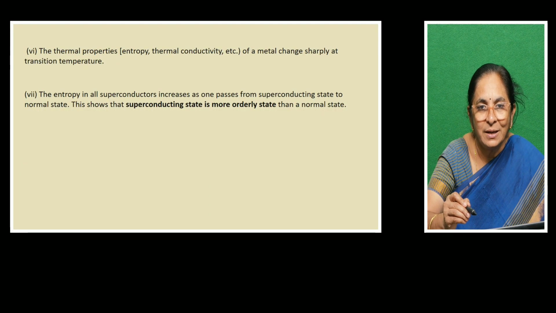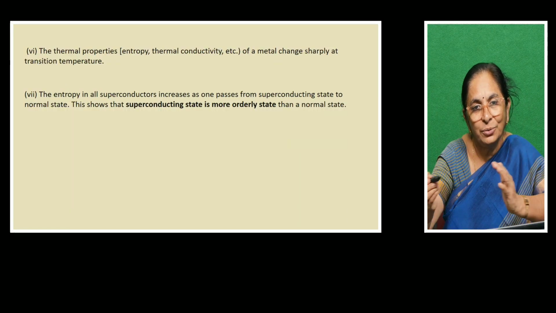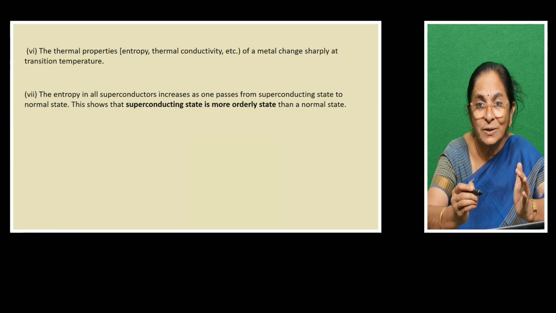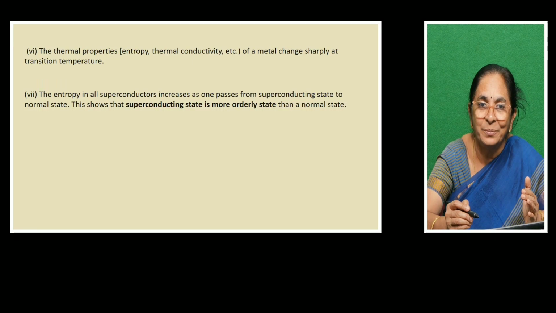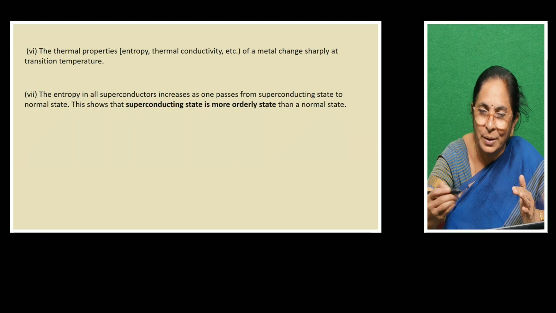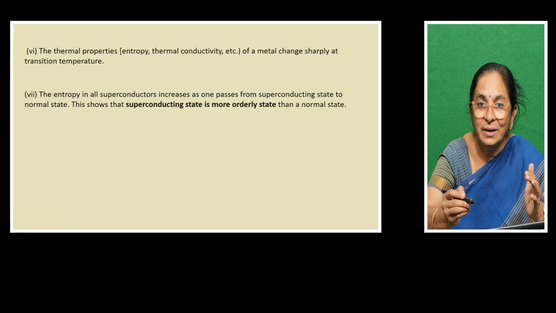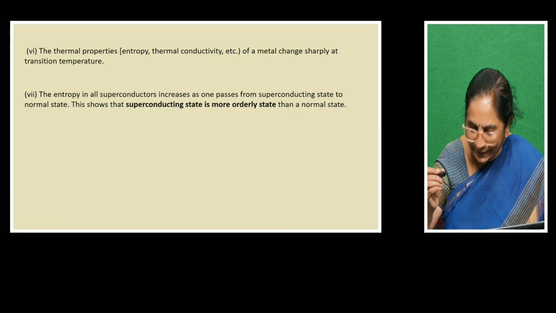The superconducting property is reversible, so from the superconducting nature we can go to the normal conducting nature. If you increase the temperature above Tc, it becomes a normal conductor, so the orderly state gets disturbed and it becomes more disorderly.